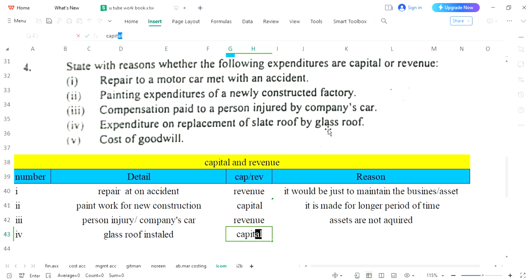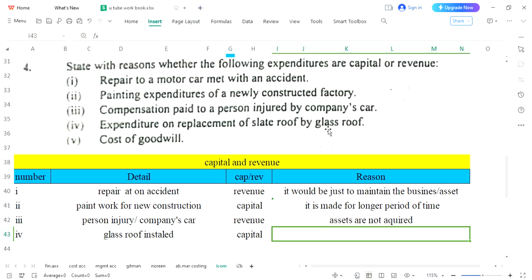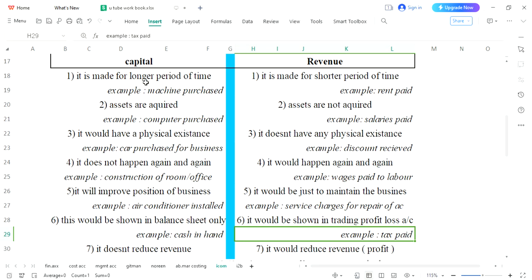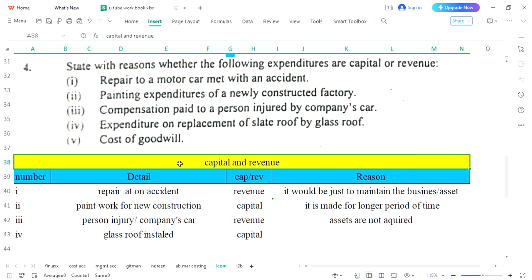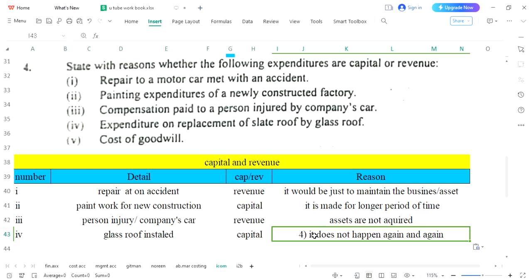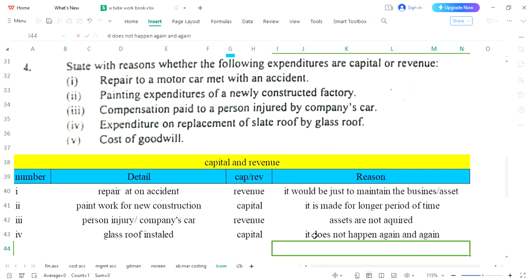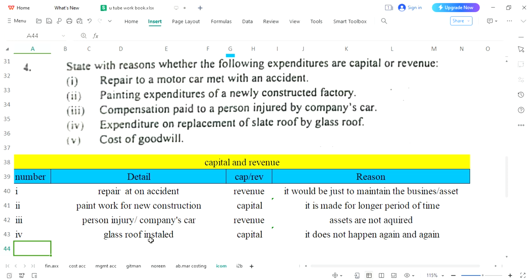That is why you will call it capital. And reasoning, longer period, yes. Physical existence, yes. It does not happen again and again, yes. It will improve the position, yes. It does not reduce revenue, yes. Everything is okay, but here is the better reasoning. It does not happen again and again. So you will be posting over here. Alright guys, number 4, if you have a roof installed, it's a part of construction, it would be considered as your capital. Now next is goodwill.